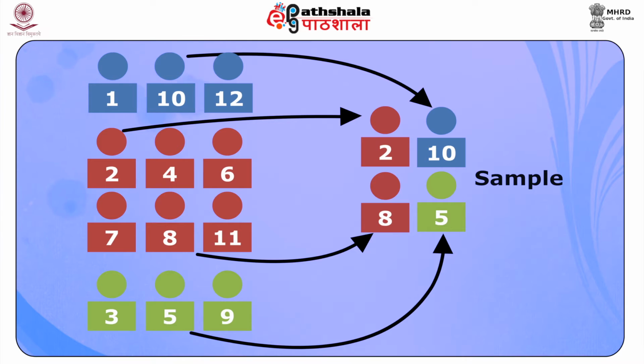In this method, the population is divided into various subpopulations or strata depending on the attributes of importance for the research, such as gender, age, socioeconomic status, geographic location, religion, etc. Random samples are then drawn from each subpopulation or stratum.